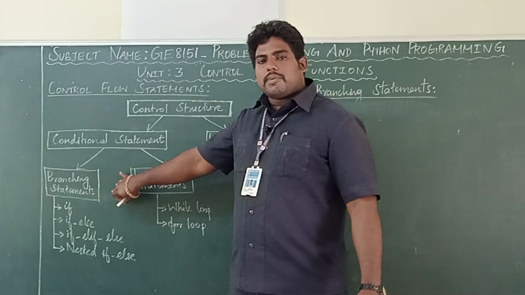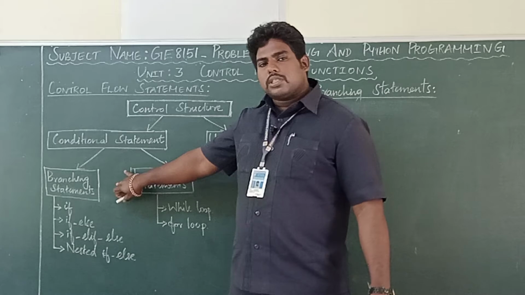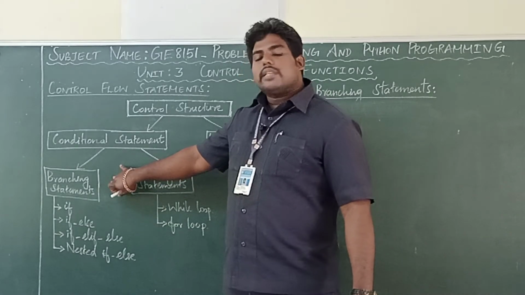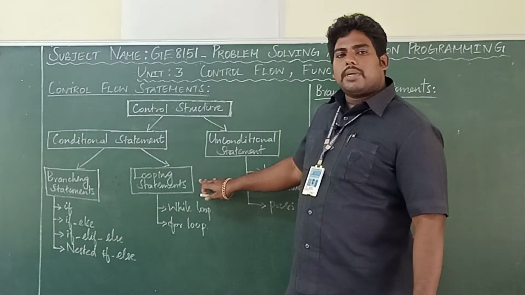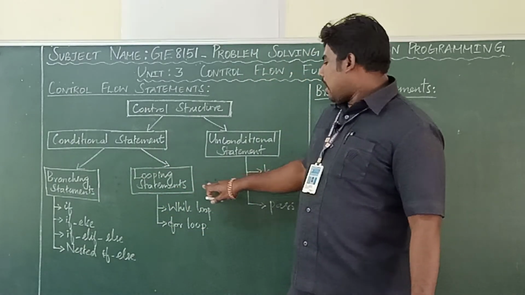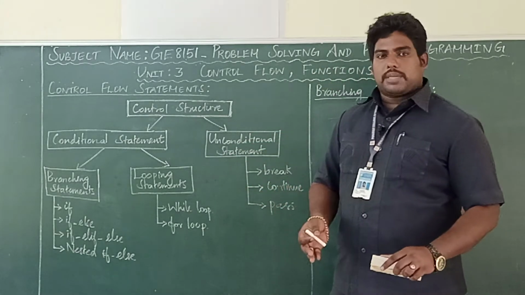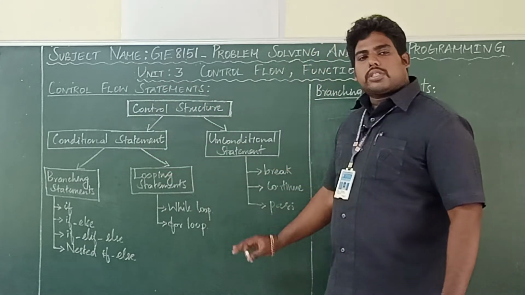As well as looping statement means iterative statements, and unconditional statement means we say loop control statements. So these are the categories which come under the control structure.